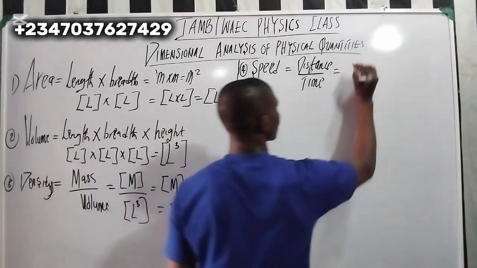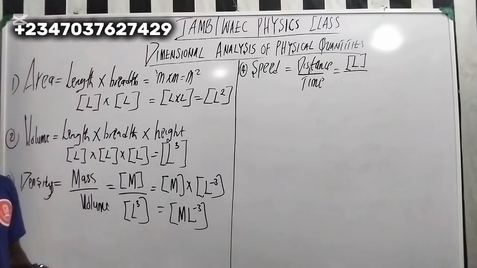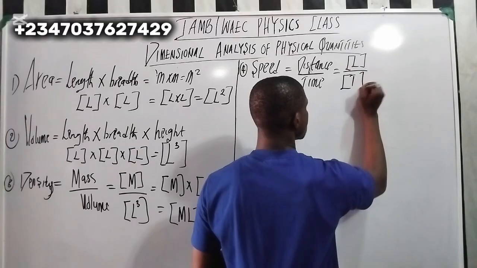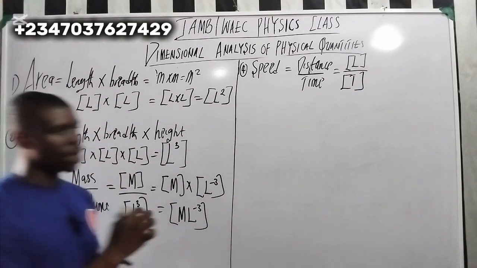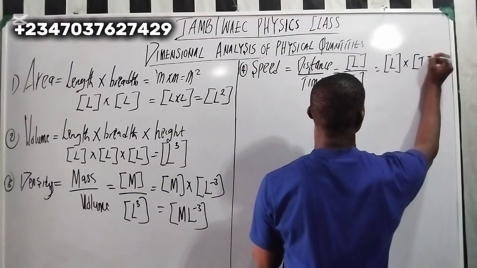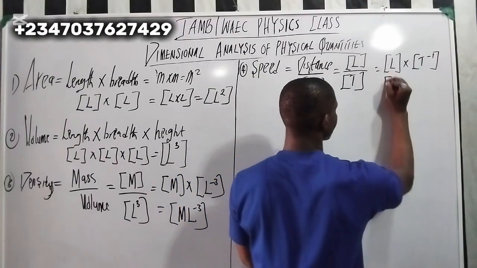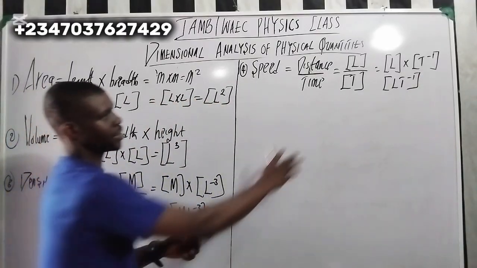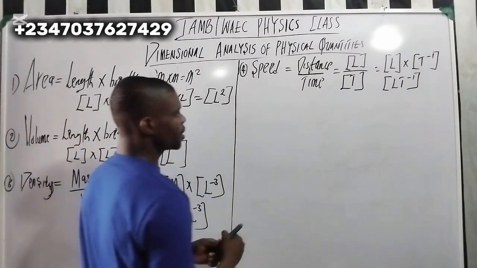So you got to do what? Right? Now, what is my time? The dimension for time is T. T, good. Right? So now if you combine them together, what are you going to get? That's going to be L times T raised to minus 1, right? Can you remember this one? Yes. Good. So when you combine them together, it's going to be L T to the minus 1. Right? So this is it. Now this one is for speed. Now velocity is still going to be the same.